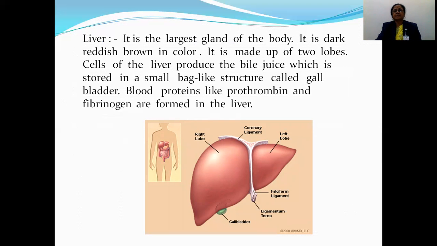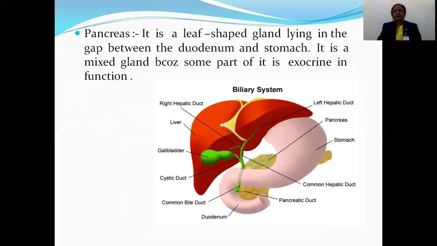It secretes bile, which is useful for digestion. Then the third gland is the pancreas. It is a leaf-shaped gland. It is exocrine as well as endocrine. It secretes pancreatic juice as well as insulin.